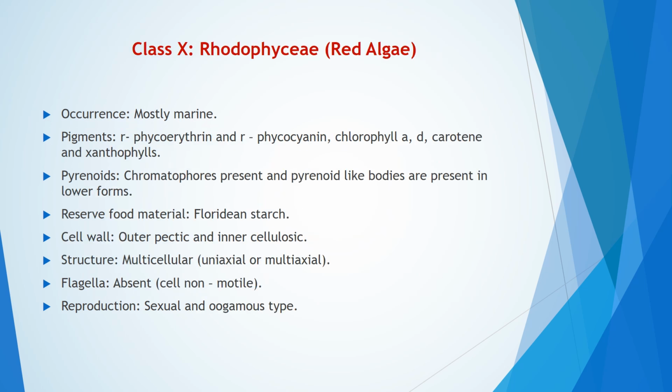Rhodophyceae. This is commonly called as red algae. It occurs mostly in marine forms. The pigment includes R-phycoerythrin and R-phycocyanin, chlorophyll A, chlorophyll D, carotene, and xanthophylls. Pyrenoids. Chromatophores present and pyrenoid-like bodies are present in lower forms. Reserve food material is Floridian starch. Cell wall. Outer is pectic and inner is cellulosic. Structure. It is multicellular. Flagella is absent. Reproduction, sexual and oogamous type.